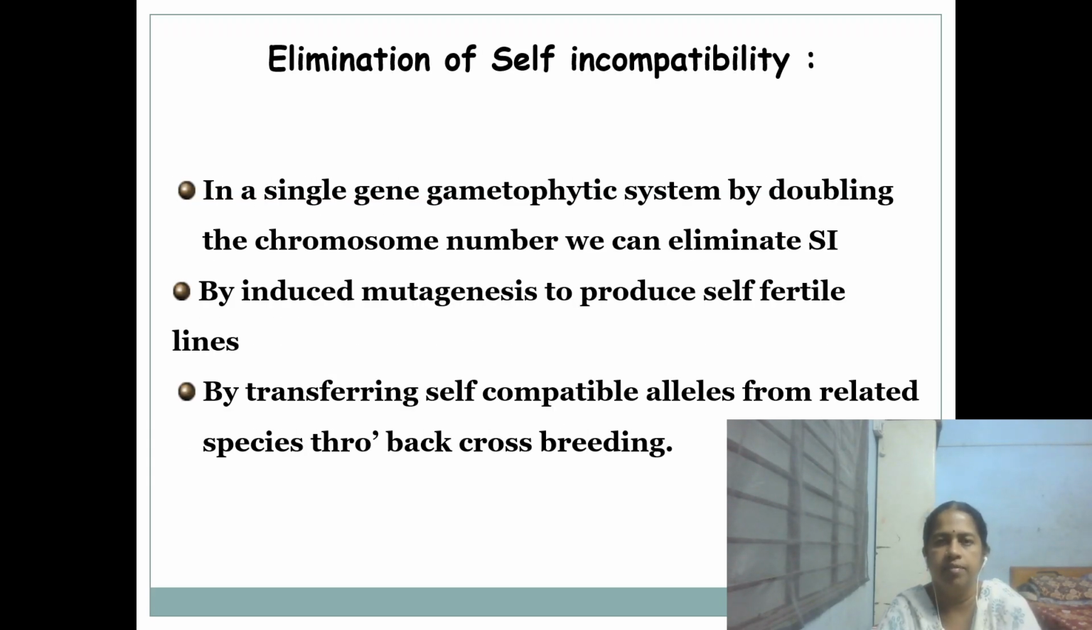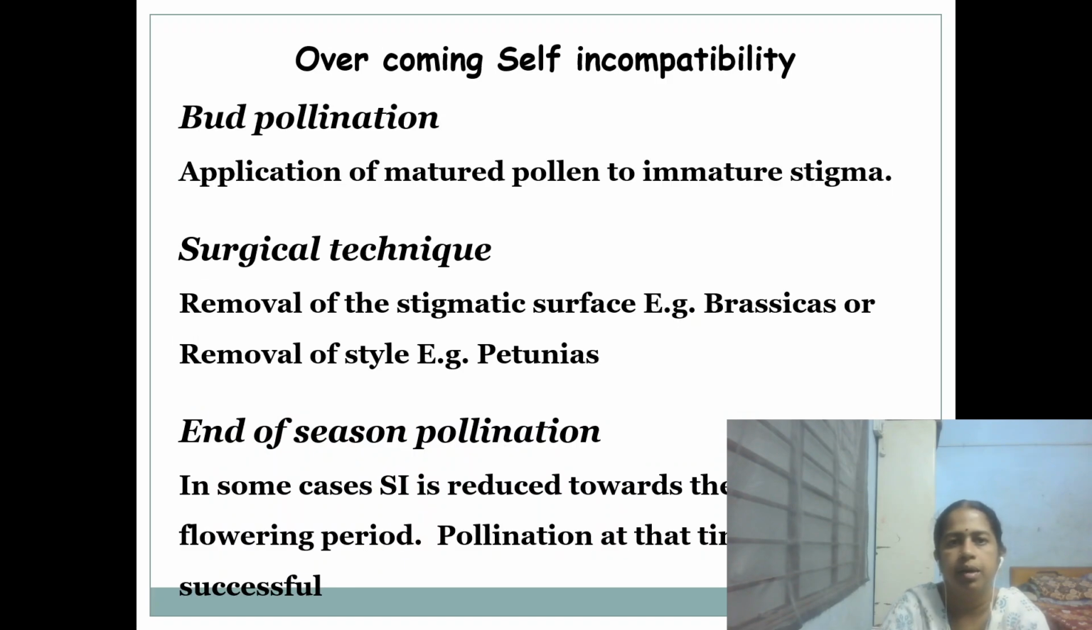Then elimination of self-incompatibility is done by various methods, that is, to produce self-compatible lines. In case of single gene gametophytic self-incompatibility, doubling of chromosomes will eliminate the self-incompatibility. Then mutation can also produce self-fertile lines. Then transfer of self-compatible alleles from related species through back crossing is also reported to break down the self-incompatibility.